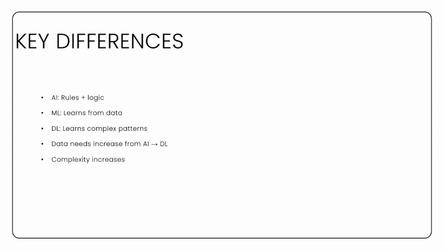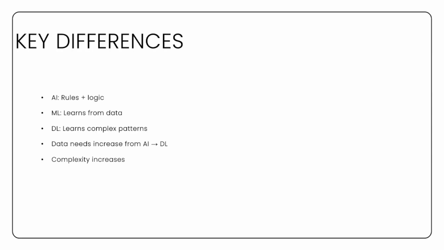Deep learning goes even further by learning very complex patterns using neural networks. It excels in areas where traditional machine learning struggles, such as image and speech recognition. Another major difference is the amount of data required. AI systems can work with minimal data if they are rule-based. Machine learning needs a moderate amount of data, while deep learning requires large datasets to perform effectively.